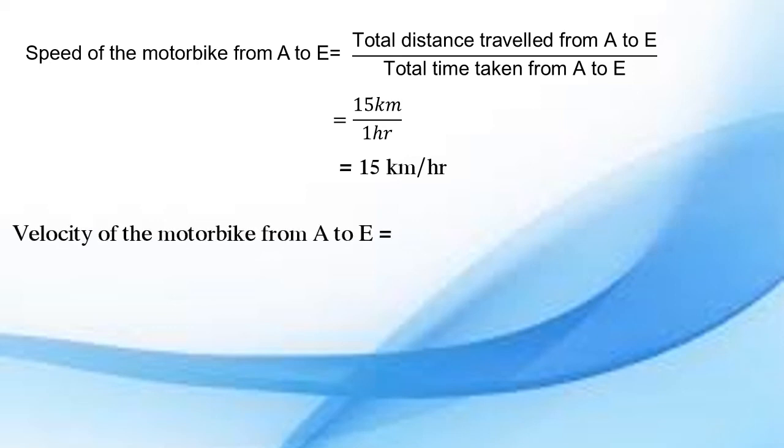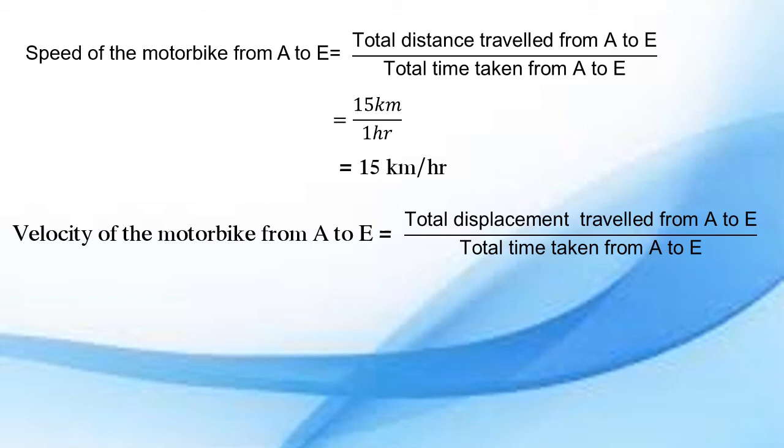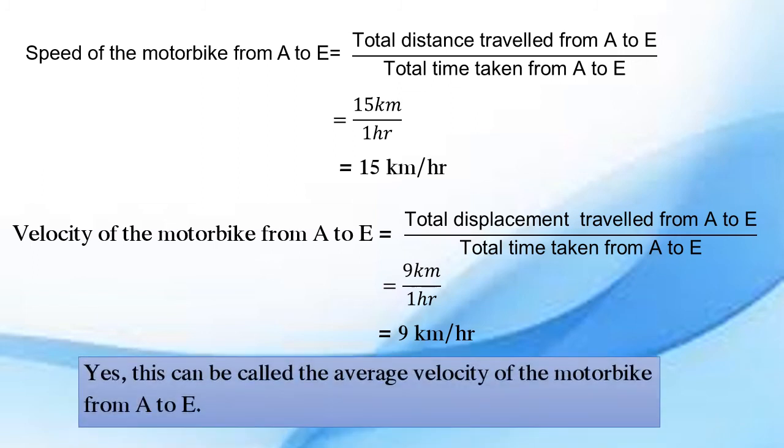And velocity of the motorbike is the displacement upon time. विस्थापन भागिले लागलेला वेळ. किती आहे विस्थापन, 9 किलोमीटर आणि 1 तास. So 9 km upon 1 hour, that is equal to 9 km/h. So speed and velocity. This can be called the average velocity of the motorbike from A to E.